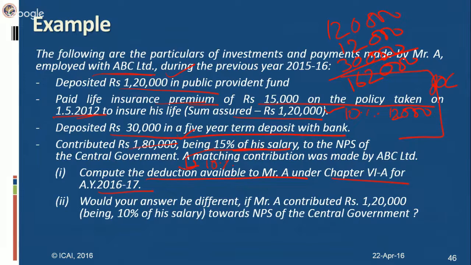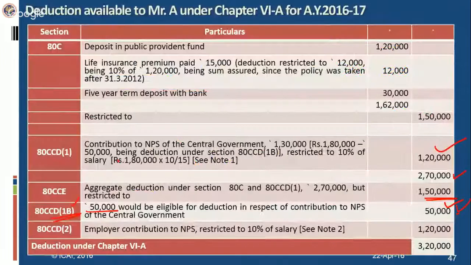Means 1,80,000 you will include while computing income under salary, and it is further restricted to 10% of salary, which comes to 1,20,000. It cannot exceed 10% of salary. So the deduction under Chapter VI-A would be 3,20,000. The employer's contribution, initially the full contribution will be included as part of salary.